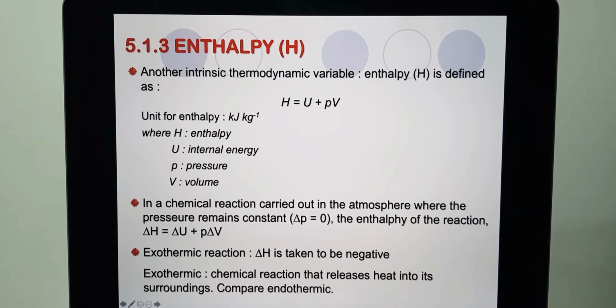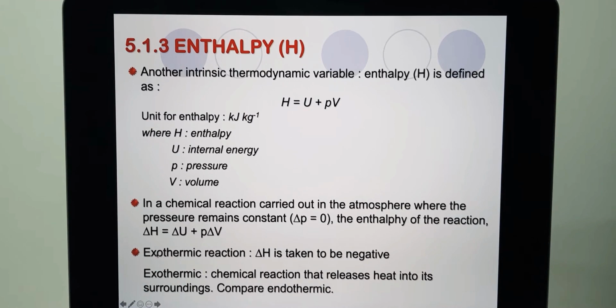In a chemical reaction carried out at atmospheric pressure, where the pressure remains constant, the difference in pressure is 0. The enthalpy of the reaction is simply delta H equals delta U plus P times delta V.